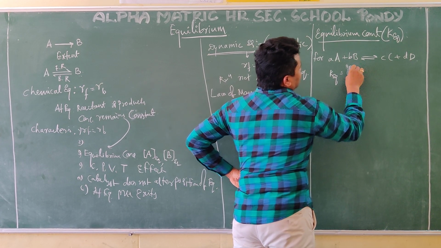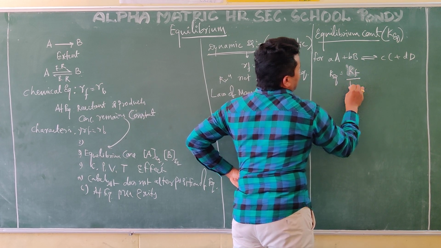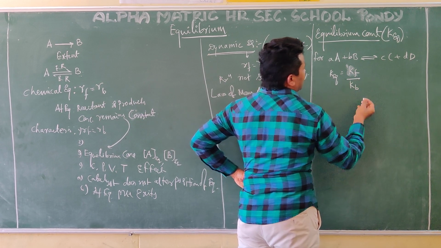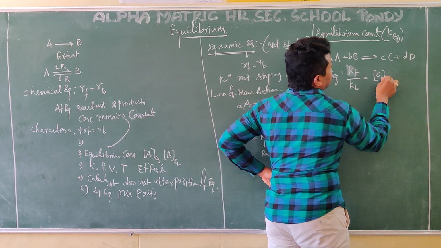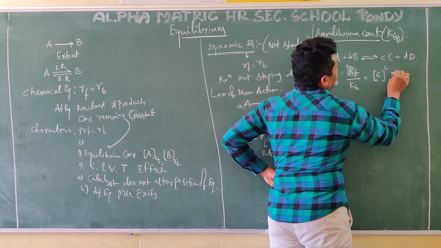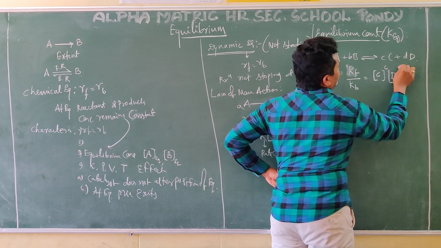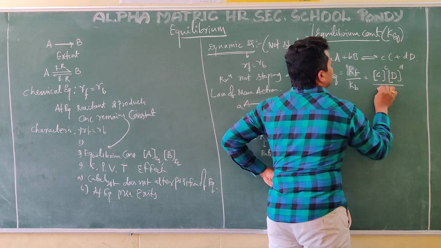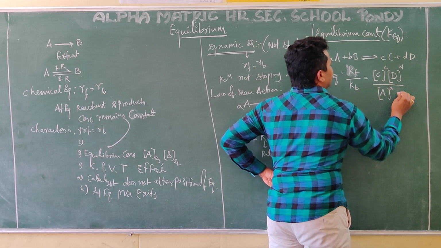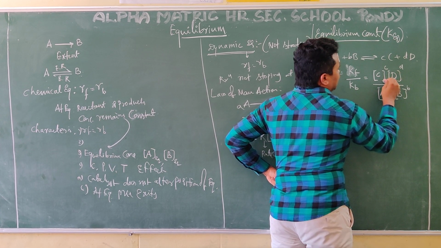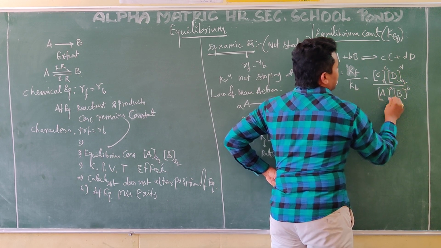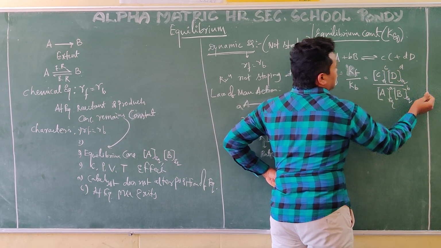the rate constant for the forward reaction divided by the rate constant for the backward reaction, which equals the concentration of C power c times the concentration of D power d, divided by the concentration of A power a times the concentration of B power b. All these are equilibrium concentrations, which I denote with eq.